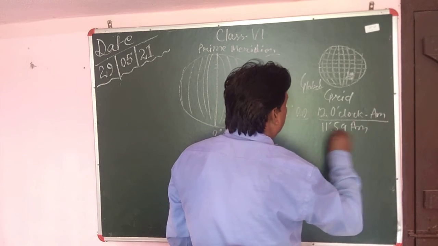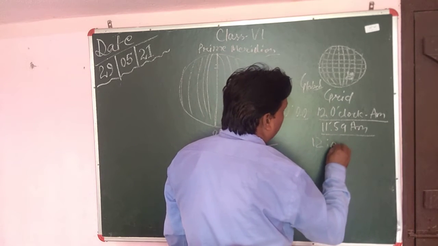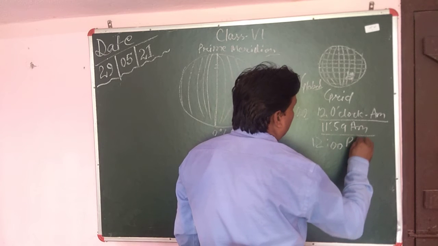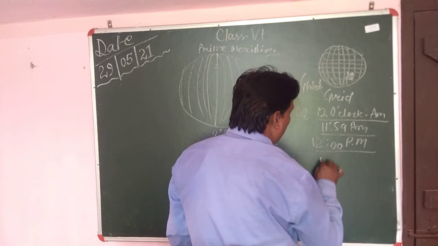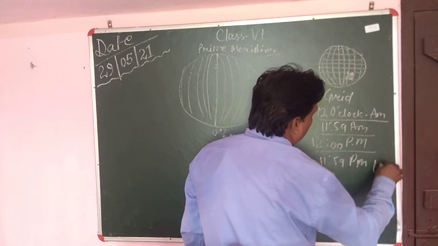It is AM in the daytime, and from 12 o'clock in the afternoon it becomes PM. It goes up to 11:59 PM in the night. Got my point?